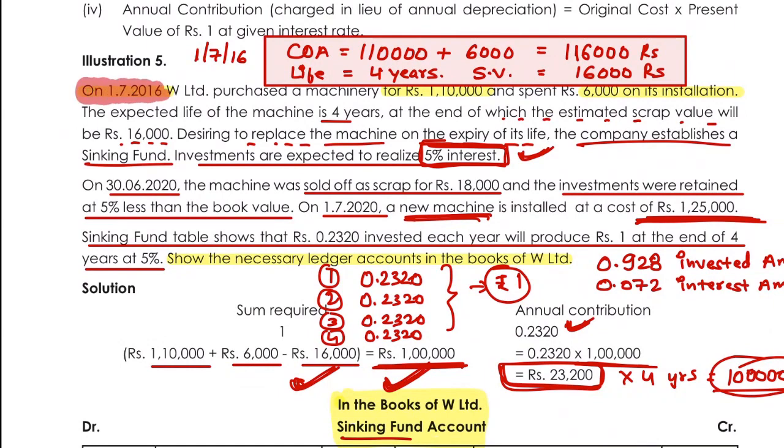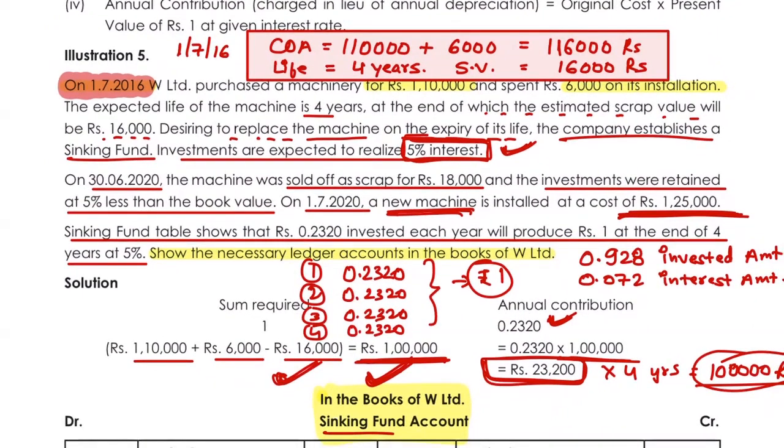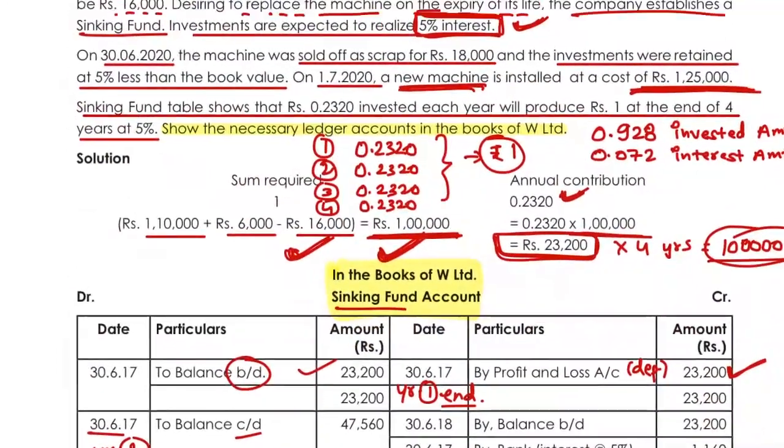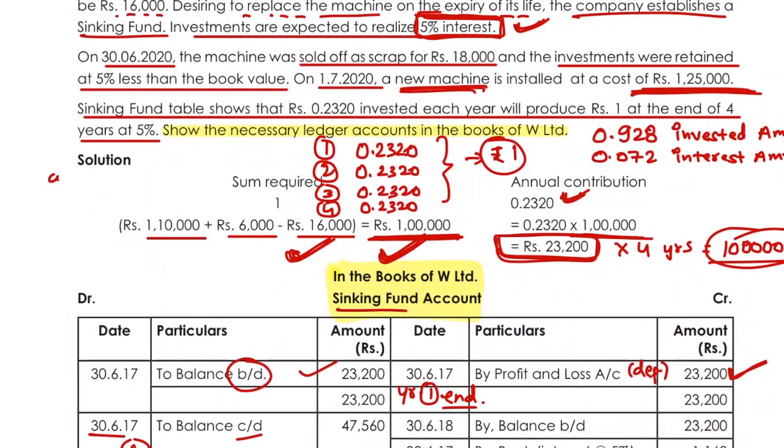On 1st of July 2016, we have purchased this machinery, and they have given no information about closing the books of accounts. So just add one line in your question that the company closes books on 30th June